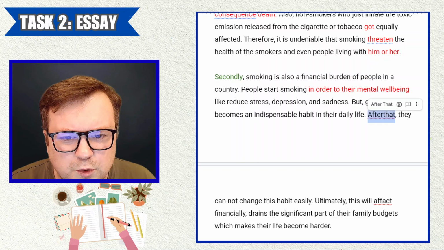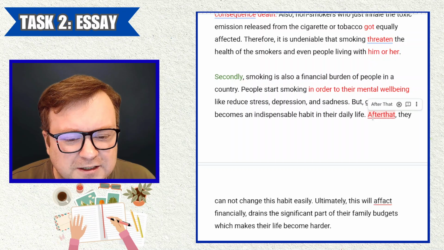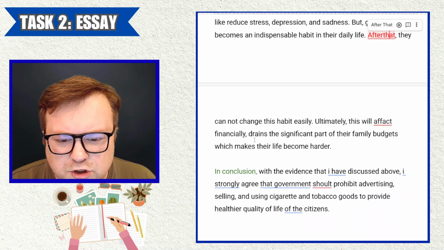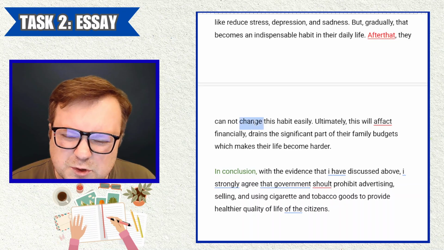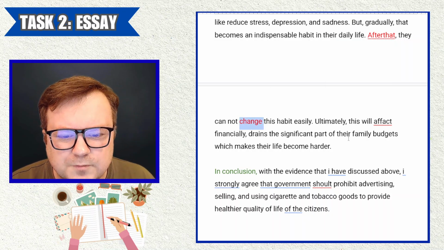After that is one word. Again, candidate isn't very serious about their writing if they're not finding that mistake themselves. After that, comma, they cannot change this habit easily. What do you mean to change the habit? Give up or quit, perhaps, but not change.